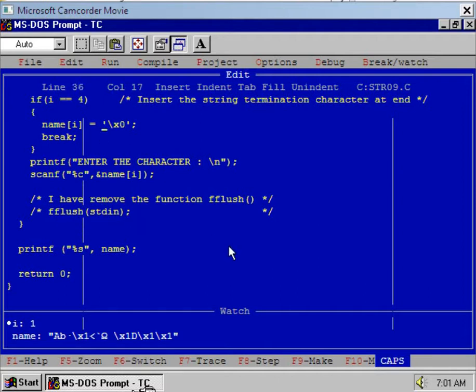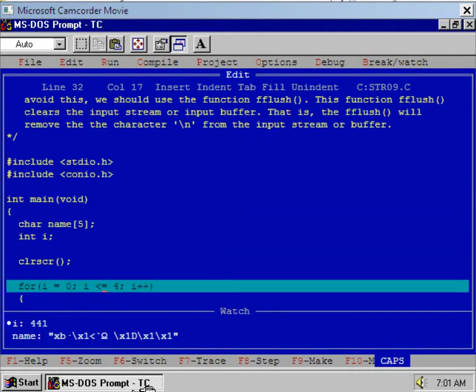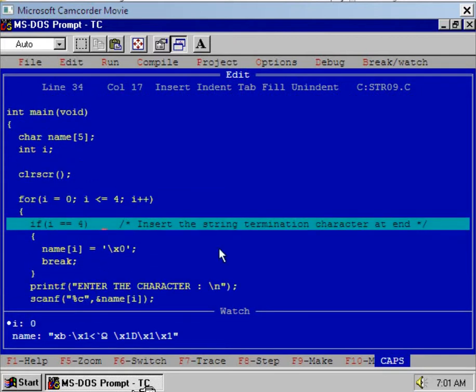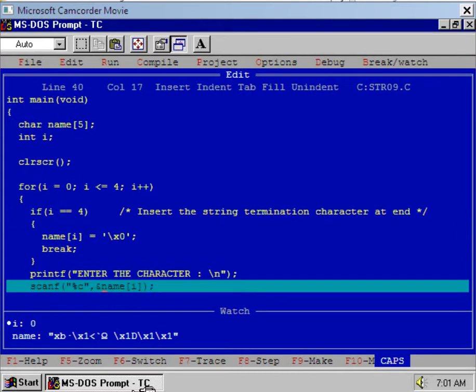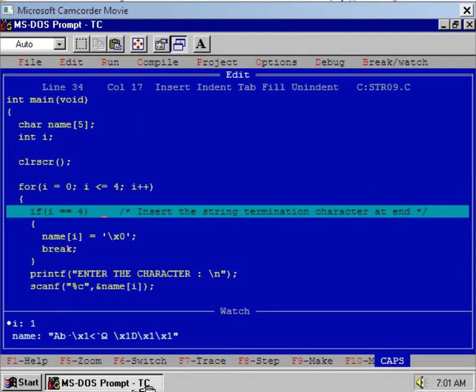Now see the working of the program. Now the value of I will be 0, and now see the watch window. The if statement is comparing the value of I with 4, it is not equal to 4, hence execute the next statement. Now execute the scanf statement. Now enter the capital A over here and press enter. Observe the watch window. Here capital A is inserted in the array, namely name.